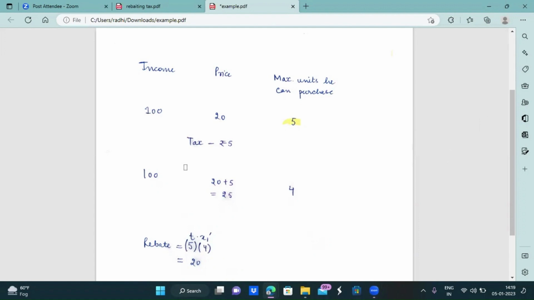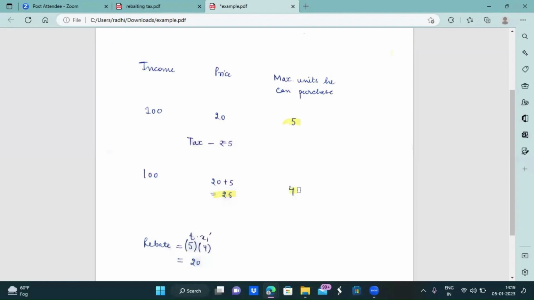This will increase the price of the commodity by the magnitude of tax. For example, here in this example, the government has levied a tax of rupees 5. So the price has increased by 5 rupees. Now the maximum units of good that he can purchase out of the given price and income will be 4 units.